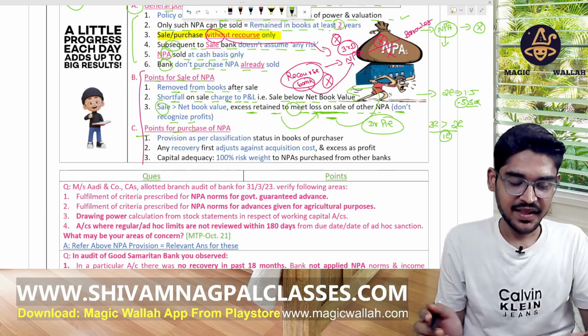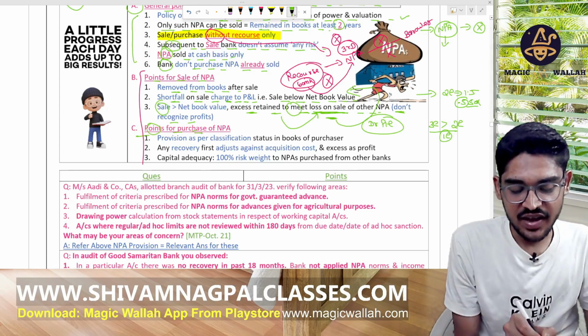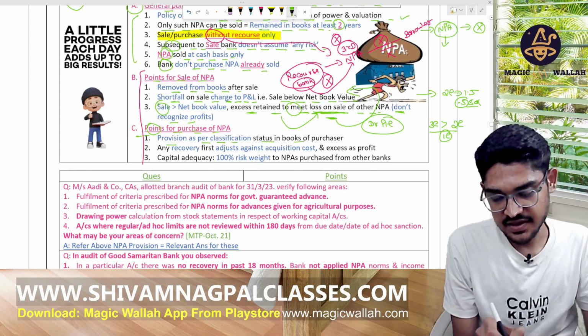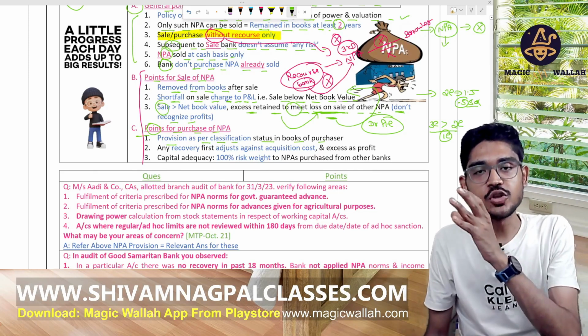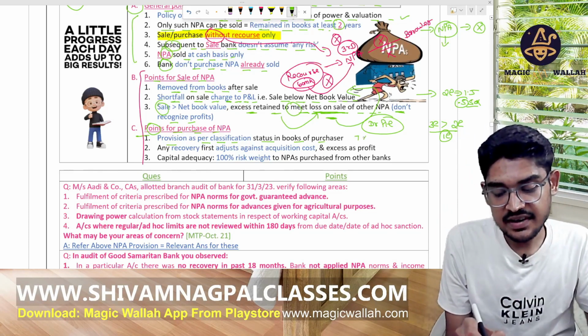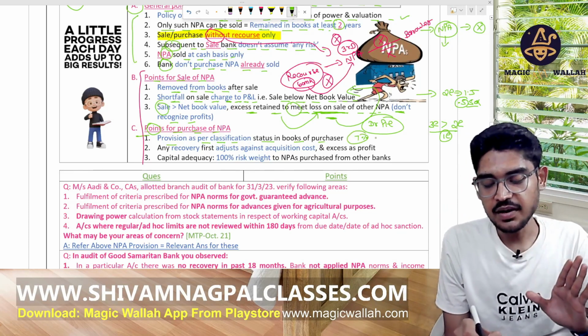Okay. Now the points for the purchase of NPA: the provision is as per the classification status in the books of the purchaser. In the books of the purchaser it was, say, 7%, just taking an example, provision.